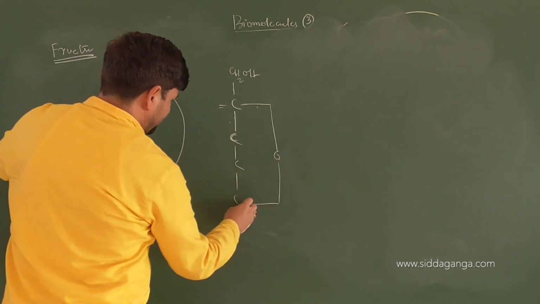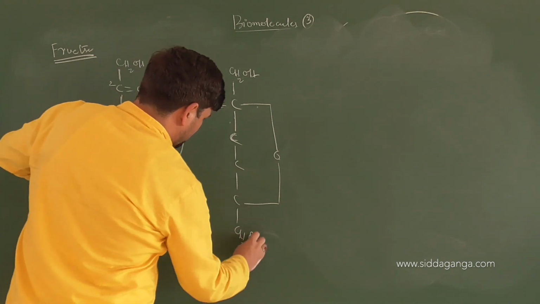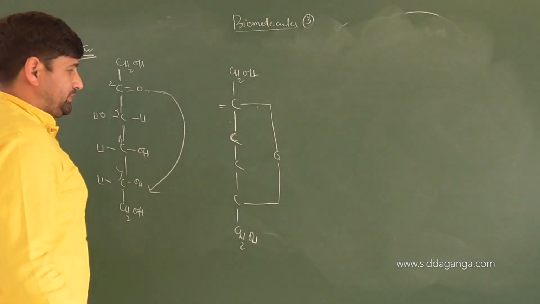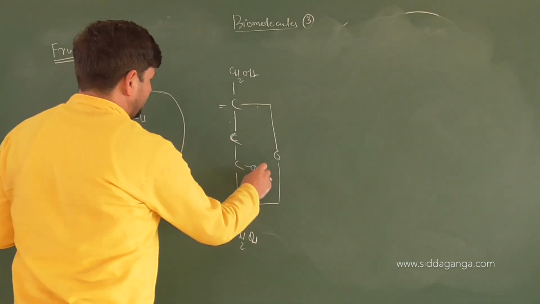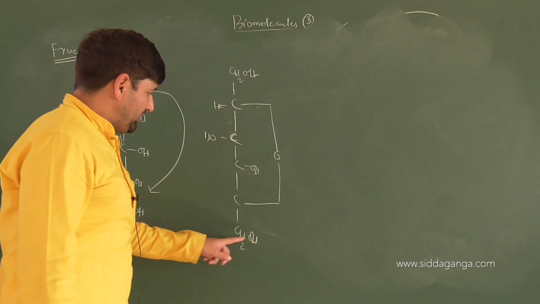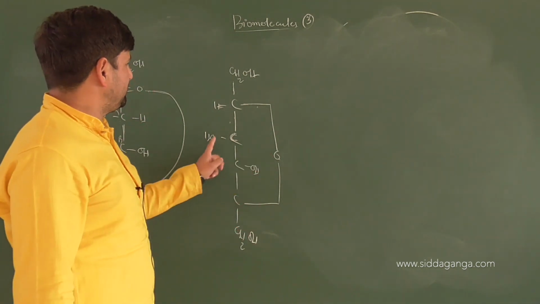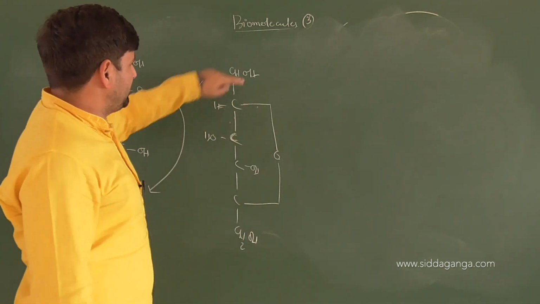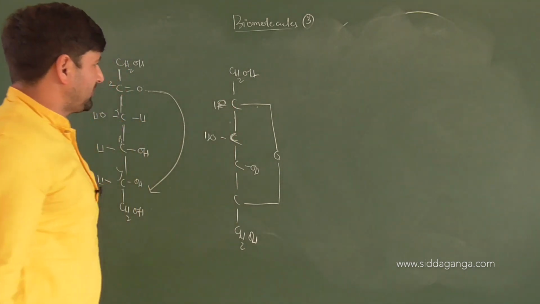Five attached to this, then the CH2OH group. You can put the OH groups respectively at different positions. Say OH here, OH here, H here. Correct or not? So how many oxygens? 1, 2, 3, 4. Then you have 5.